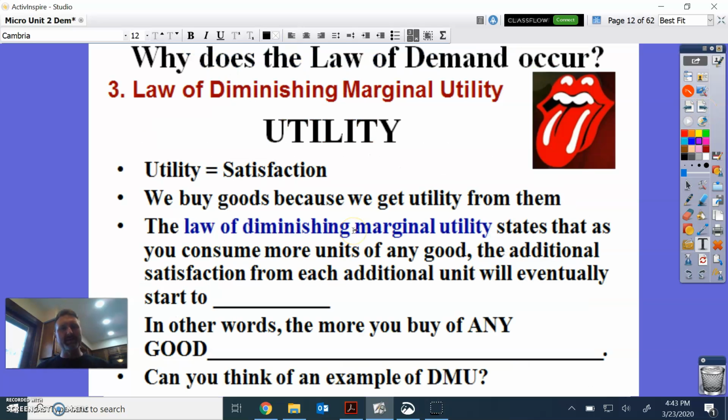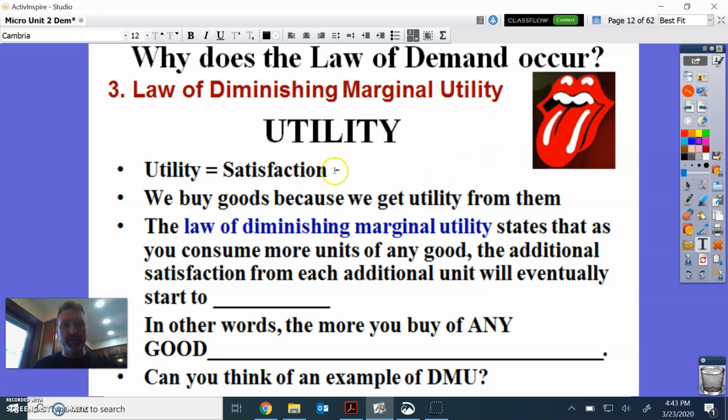Okay? And the last one is this, guys, of this satisfaction. The stones were supposed to come, and now they're not. But anyways, the law of diminishing marginal utility is this idea of satisfaction. So we want to think about utility as satisfaction. The two of them are synonymous.